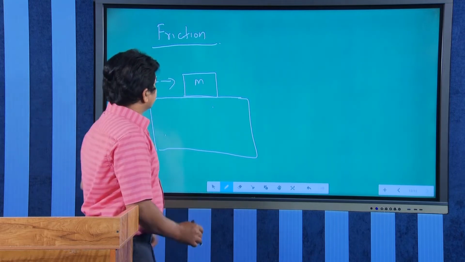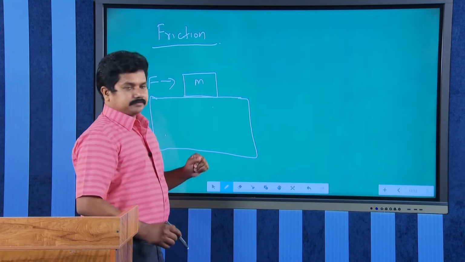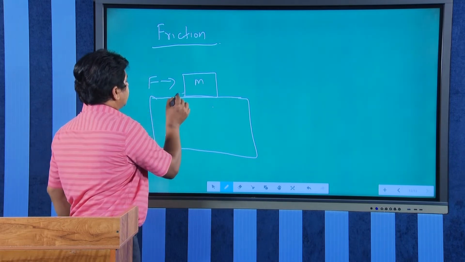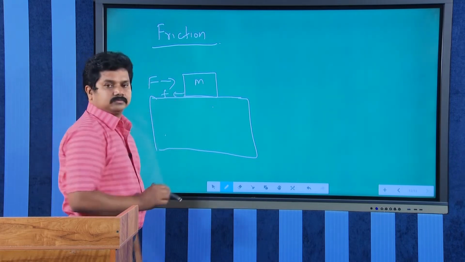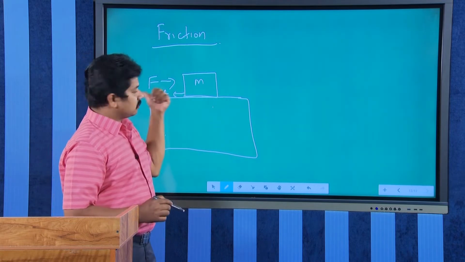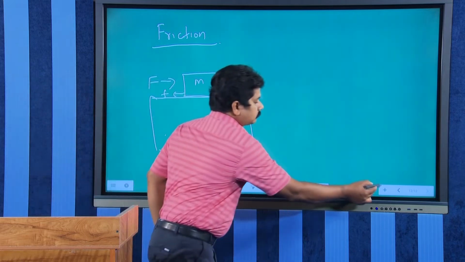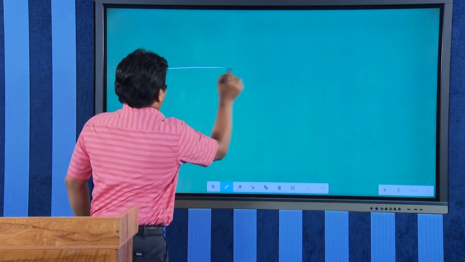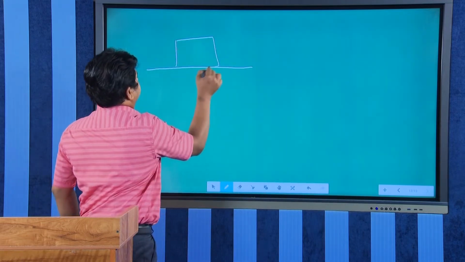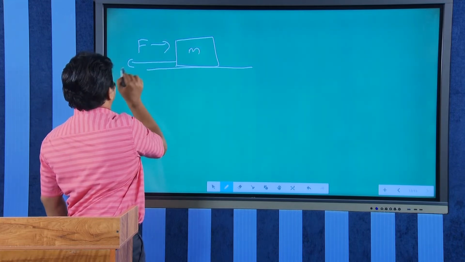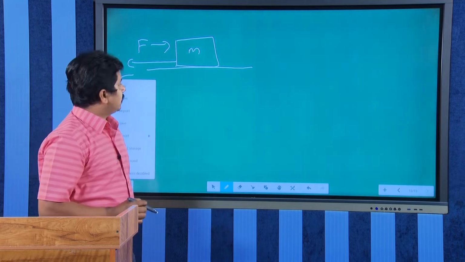In this case, this is the applied force on the block. The frictional force will be in the opposite direction, so the frictional force will be towards the left. We are applying force in this direction, so the friction will be acting in this direction.